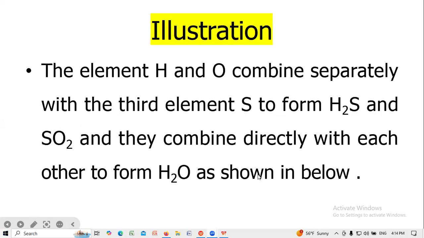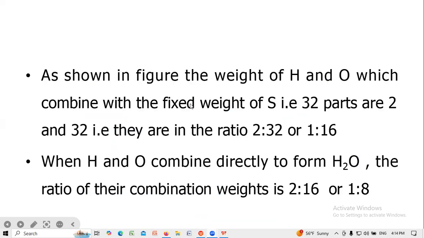Illustration: the elements hydrogen and oxygen combine separately with a third element, sulfur, to form hydrogen sulfide and sulfur dioxide. They combine directly with each other to form water, as shown below. As shown in the figure, the weights of hydrogen and oxygen which combine with a fixed weight of sulfur, that is 32 parts, are 2 and 32, that is they are in the ratio 2:32, or 1:16.